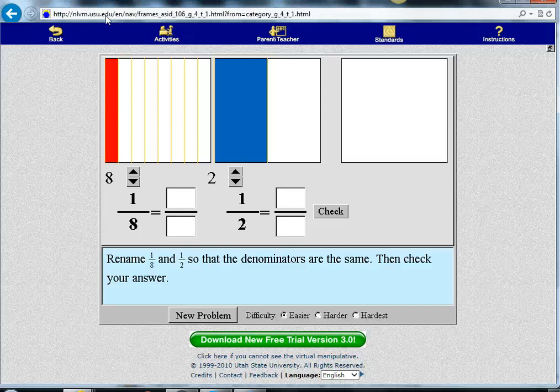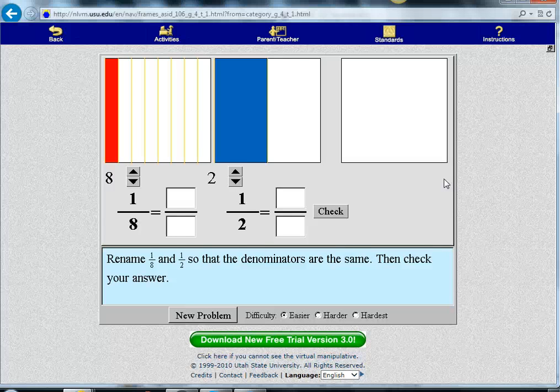So you will be able to go to this site and use a variety of virtual manipulatives and applets to demonstrate or model some of the problems that we find difficult to do in mathematics.